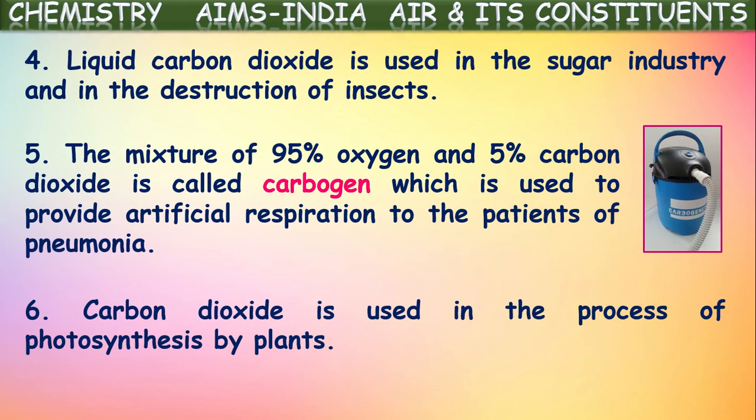That's one of the very important uses of carbon dioxide in nature. This carbon dioxide is very important for the photosynthesis process in all plants. They prepare their food by using this carbon dioxide. Of course, they release oxygen, which is used by animals and human beings. Okay, carbon dioxide is very important for plants in the preparation of their food.